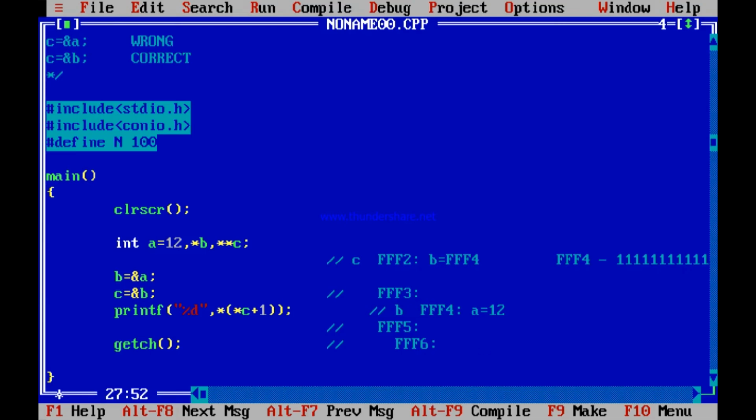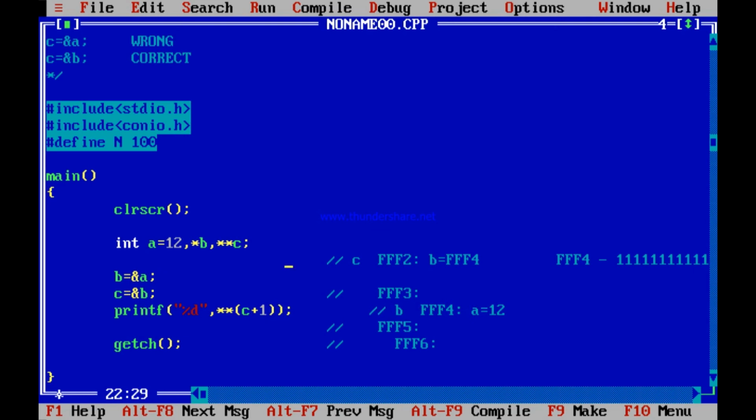Yes, 0. You get it? Next, any other option that you can give? I have written star star C, I have written star star C plus 1, I have written star star of star C plus 1.